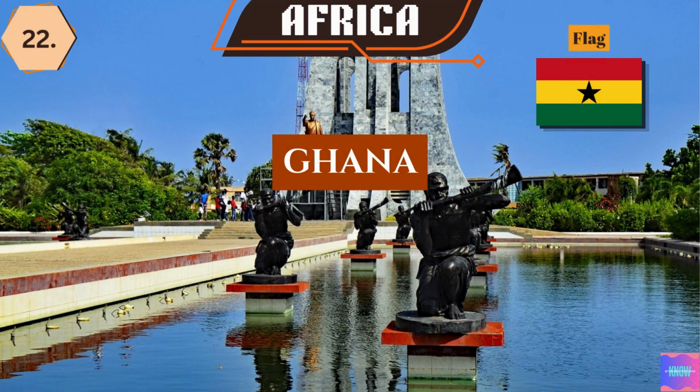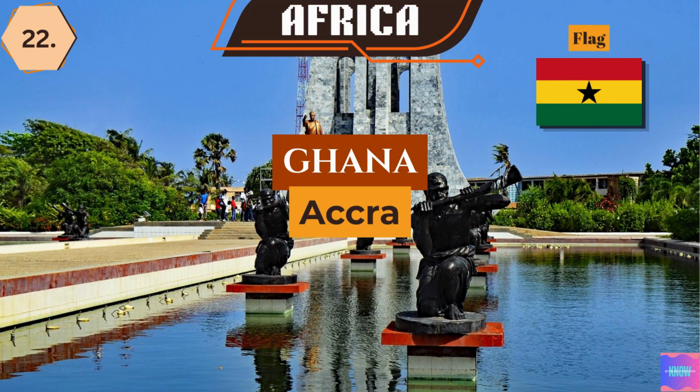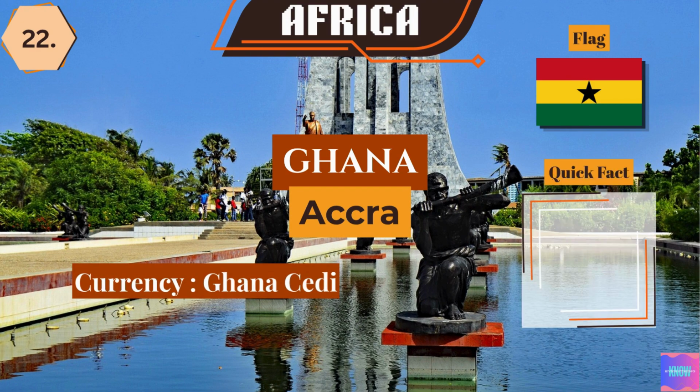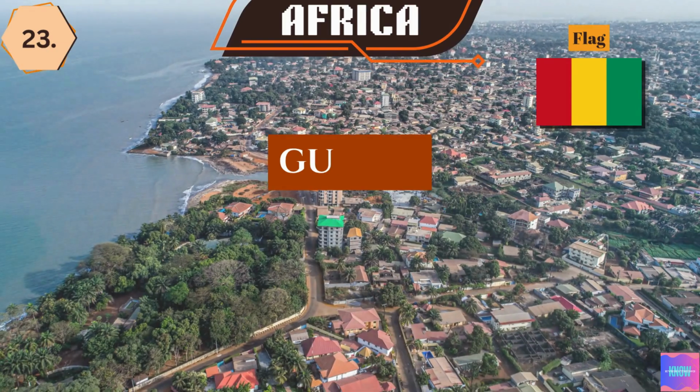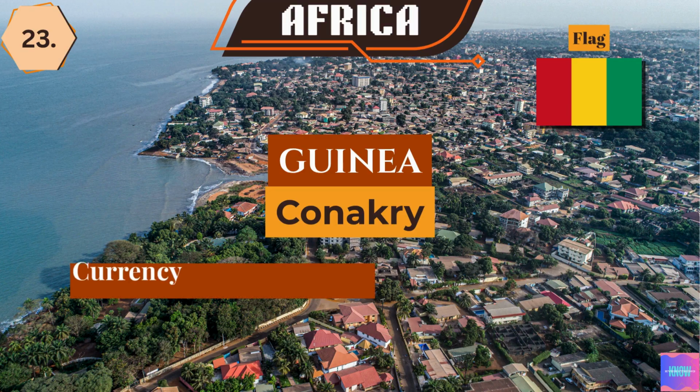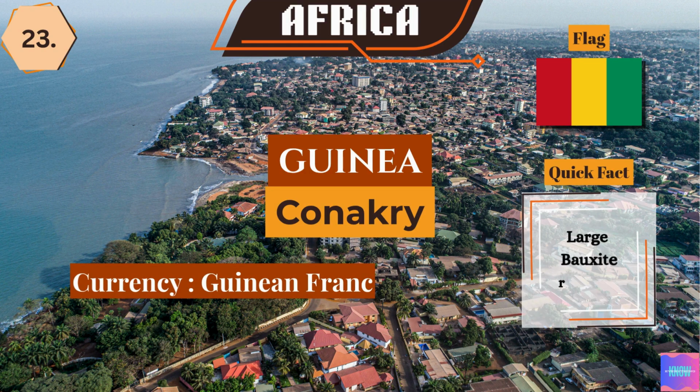Ghana. The capital city is Accra. The currency used here is the Ghana cedi. Ghana is the world's second largest cocoa producer. Guinea. The capital city is Conakry. The currency used here is the Guinean franc.